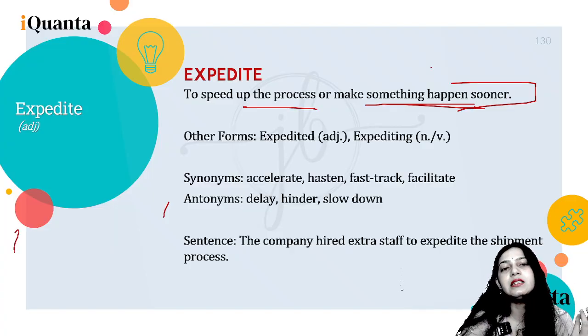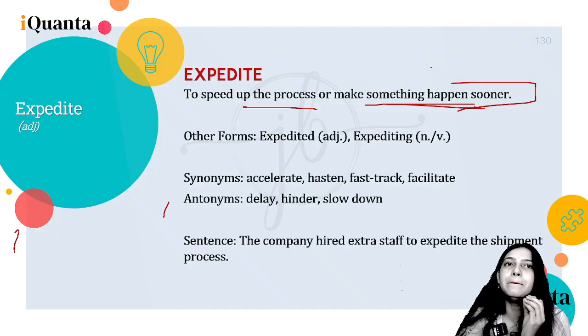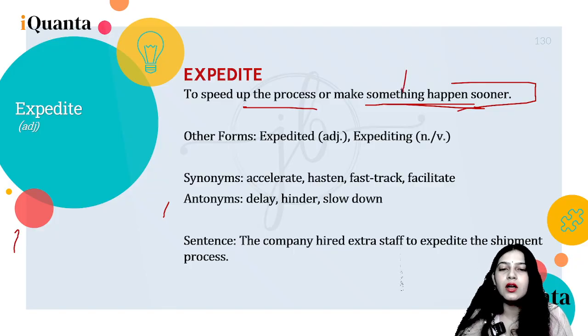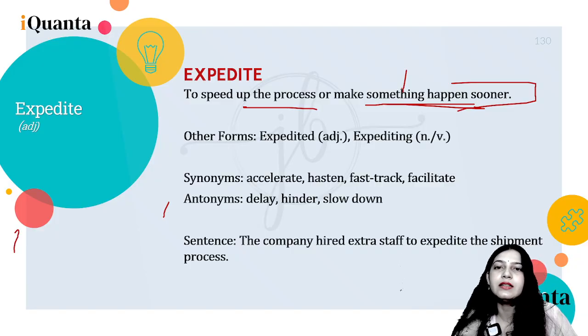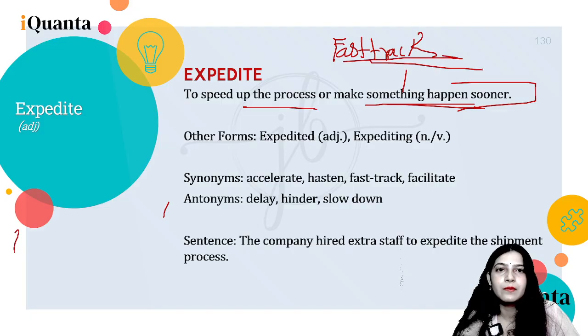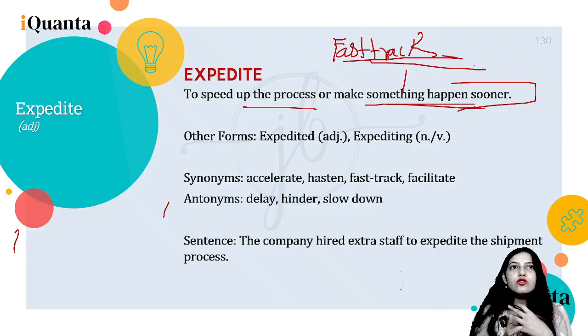Alright, expedite. Expedite is to speed up the process or make something happen sooner. So ex again is out. So something came out of hidden layers, and then it's at all the places, right? It's in front of everybody. So speed up the process or make something happen sooner, right? It's out of the layers and it's there. Idiomatically you can say to fast track something, right? Something is so sped up that it's there in front of everybody. It's something that happens sooner, quickly, at fast track speed.